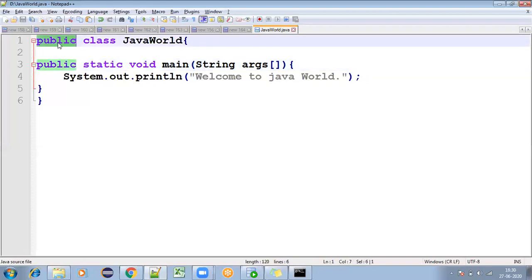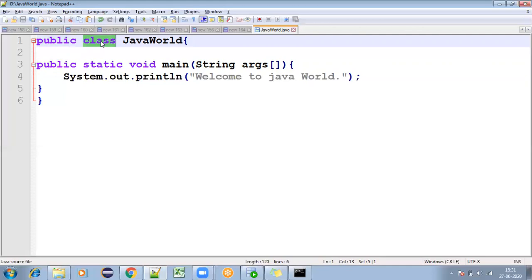And each and every keyword has some specification. Public means you can use this particular class anywhere. Public means you can access it anywhere in the application. If you want to access something anywhere in the application, you need to give it using public. That will be elaborated in access modifiers, but try to understand that public means you can access it anywhere in the application.